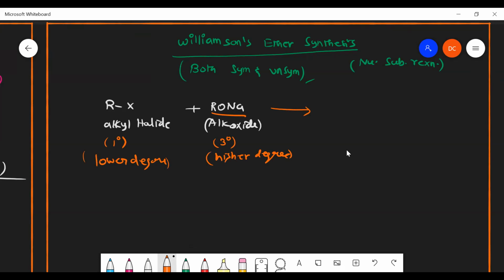Preferentially, we can estimate it is 1 degree alkyl halide and 3 degree alkoxide. If you follow these conditions, it will form ROR dash as my product, because here I have taken R dash ONa and RX, ROR dash along with that NaX. Okay, this is the product.